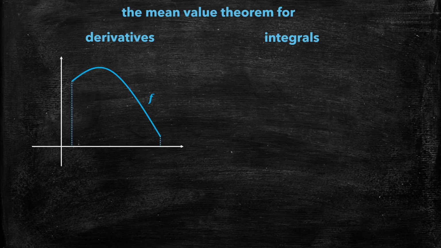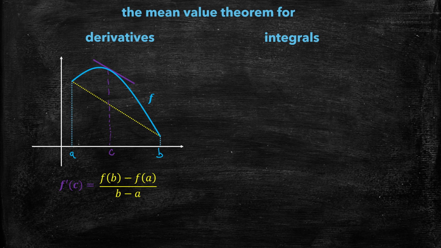The mean value theorem for derivatives said that if you have a continuous and differentiable function on an interval a, b, and if you find the slope of that yellow segment, a secant line, which is the average rate of change, f of b minus f of a over b minus a, then the mean value theorem for derivatives guarantees that there will be a value c at which the instantaneous rate of change is equal to the average rate of change. So at least one value, in this picture there's only one value of c for which that's true.